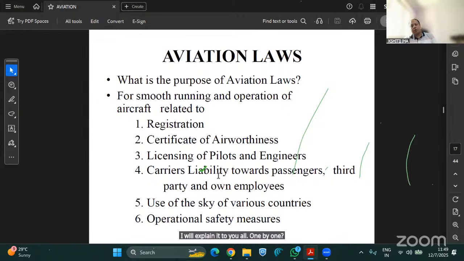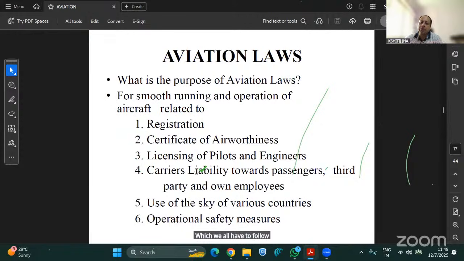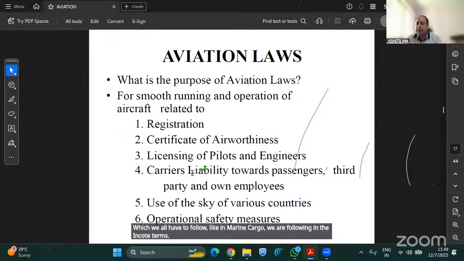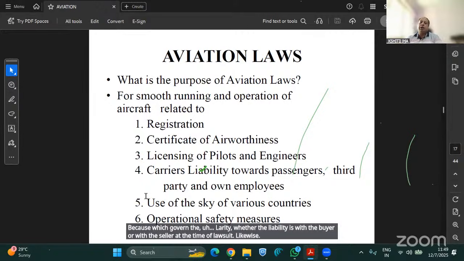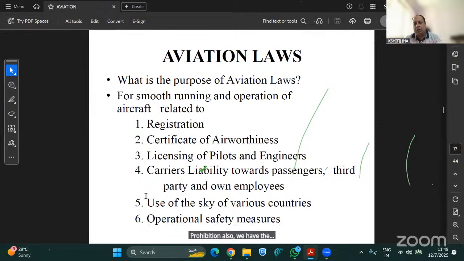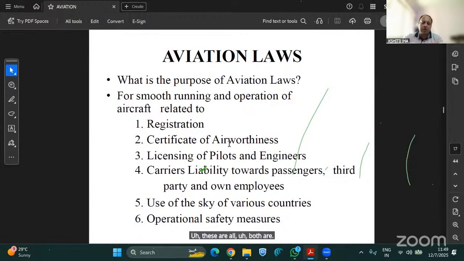So now coming to the aviation laws. What are aviation laws and what is their purpose? Of course, whenever we are doing any kind of operation, either in India or throughout the world, we should be governed by some laws and orders which we all have to follow. Like in marine cargo, we follow the Incoterms, which govern whether the liability is with the buyer or with the seller at the time of loss. Likewise, for aviation also, we have different laws related to registration of the aircraft, certificate of airworthiness, and licensing of pilots and engineers.